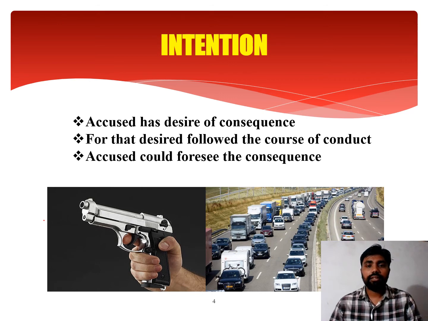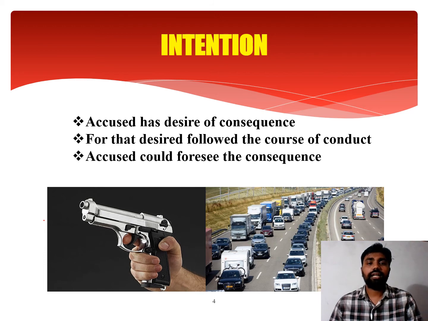Point number two, for that desire, you followed the course of conduct. What does it mean? You are doing some act towards the commission of the crime, although it is not a mandatory ingredient of intention. But how would intention be proved? If you are only thinking something in your mind, that cannot be proved, cannot be verified by an external source of information, and you cannot be punished on that ground alone. So you have desire, and thereby you follow the course of conduct. That means you did something towards the commission of the crime.